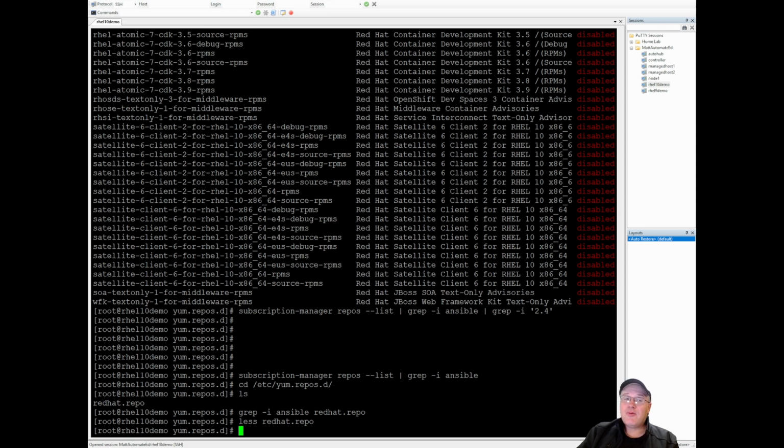Okay, so there are no Ansible repositories. We just have RHEL 10. I mean, it is brand new. We did learn that you have to make sure you have the right CPU support, which is unusual because most Linux distributions are backwards compatible with a lot of older systems. But hey, this is something new.